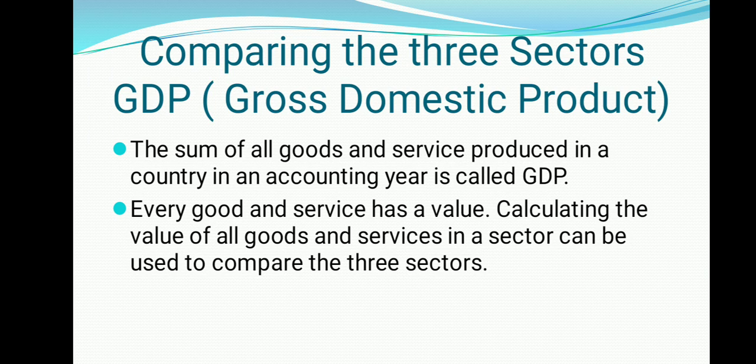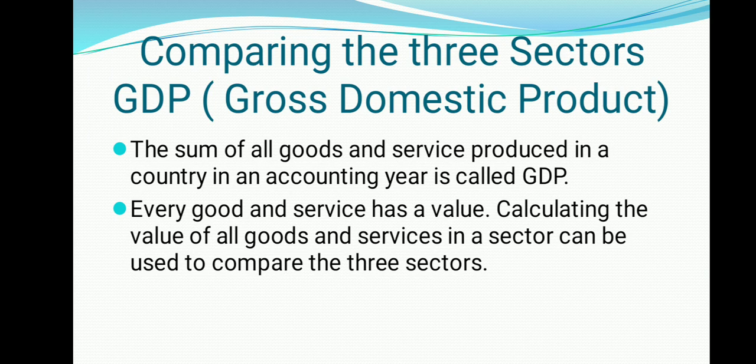Therefore, to see how much goods are produced and how many people are working in each sector, in an economy, there could be one sector which is dominant in terms of total production and employment, and other sectors are relatively small in size.